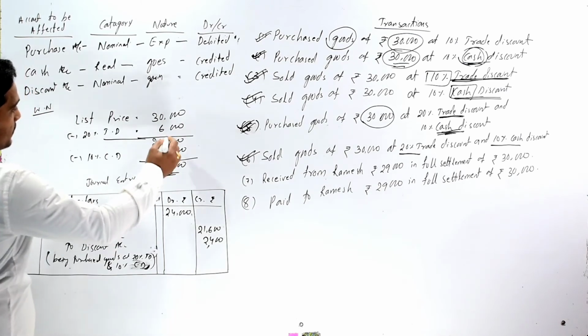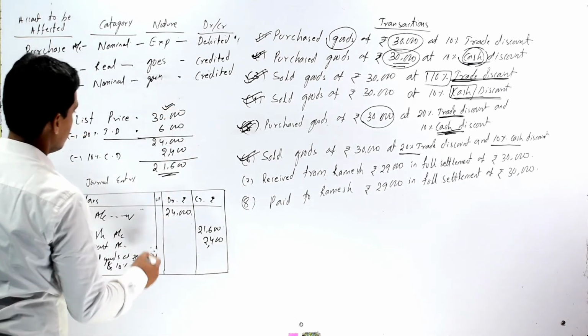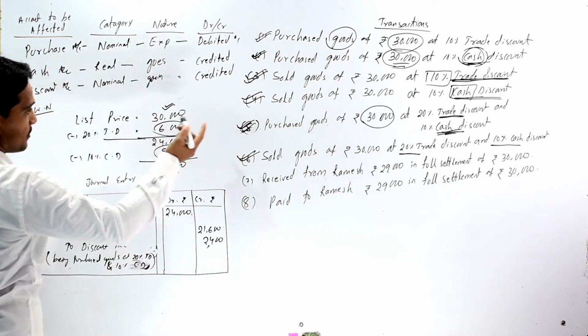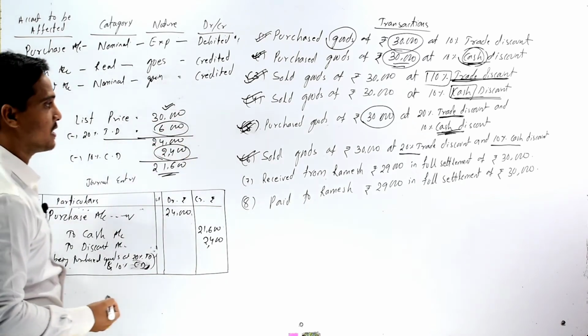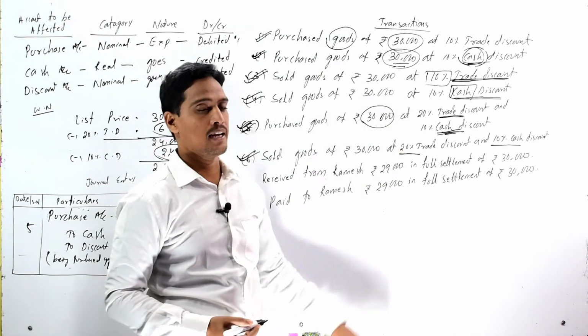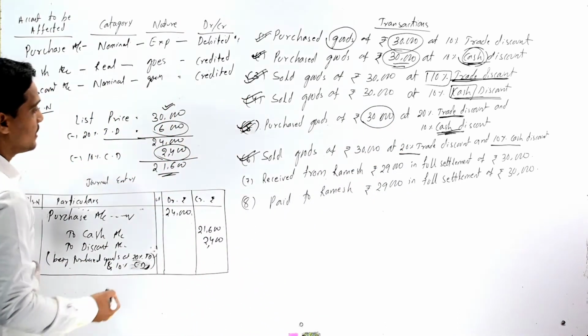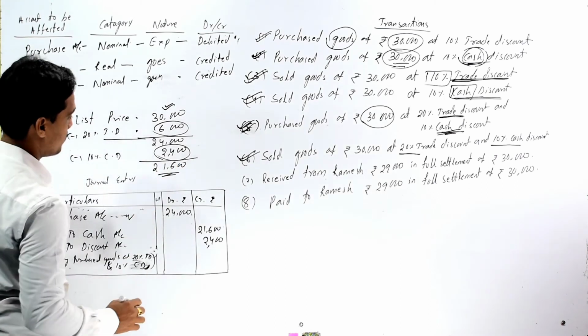So similarly we should find out the trade discount and cash discount of the given transaction, as we are taking the same amount, so our cash discount and trade discount should remain the same.